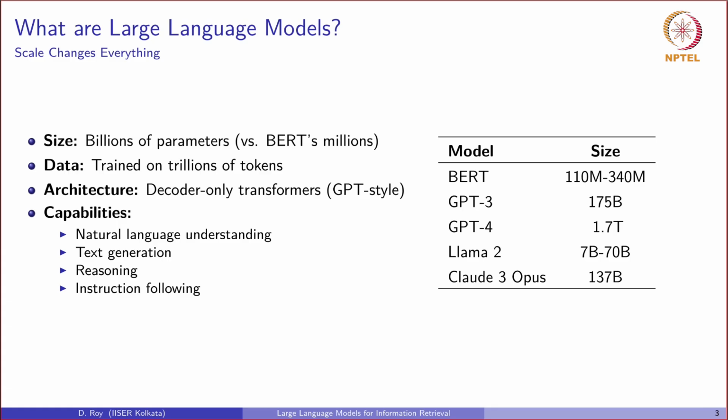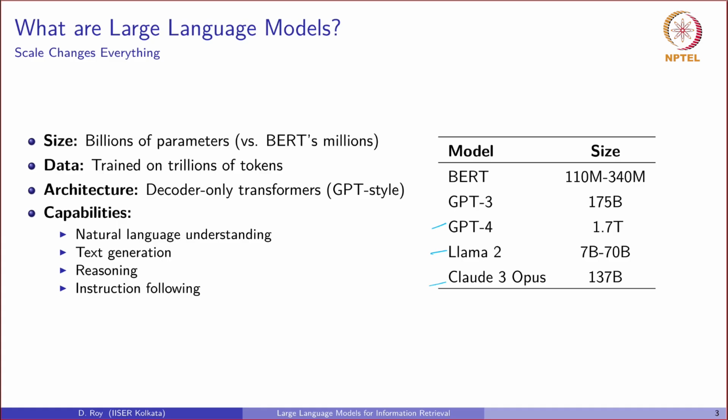Now, while BERT with its hundreds of millions of parameters was a breakthrough, LLMs operate on a different order of magnitude, with billions or even trillions of parameters. They are trained on trillions of tokens of text, absorbing a significant portion of the knowledge in the digital world. Architecturally, many popular large language models like GPT and Llama use a decoder-only transformer structure, which is optimized for generating coherent text sequences.